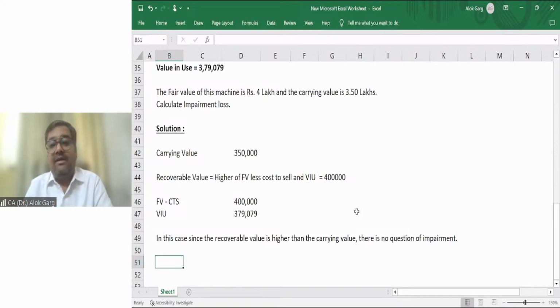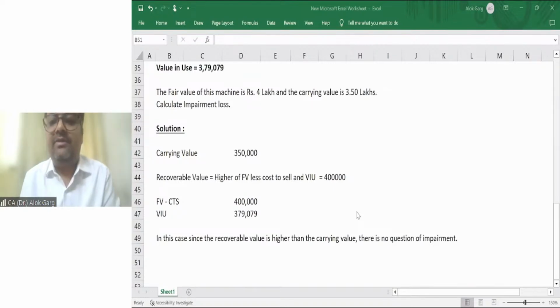This is how you need to answer this question. There is no question of impairment, right? Because your carrying amount is already less than the recoverable amount, or recoverable amount is already higher than the carrying amount. There is no impairment at all. No impairment, nothing. Right, friends? Is that clear?